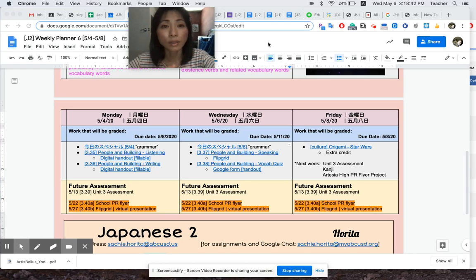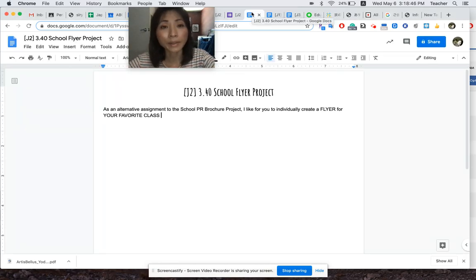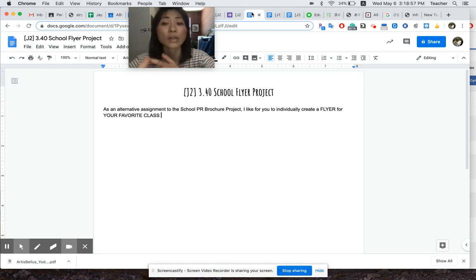And I just realized I'm not done telling you what it's about, but it's going to look something like this, and it'd be filled in with all these examples and whatnot. But it's a school flyer project. And as an alternative assignment to the school PR brochure project, I'd like for you to individually create a flyer for your favorite class. And when I say favorite class, it has to be a class aside from Japanese. And I'm going to have you tell me a couple things, probably 5 sentences. One, you need a nice opening.